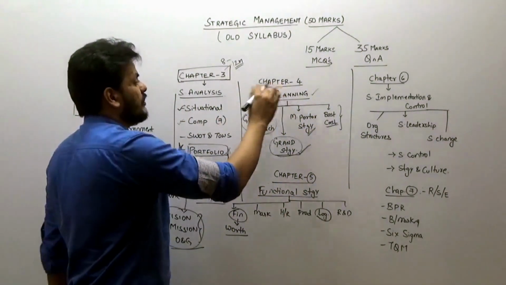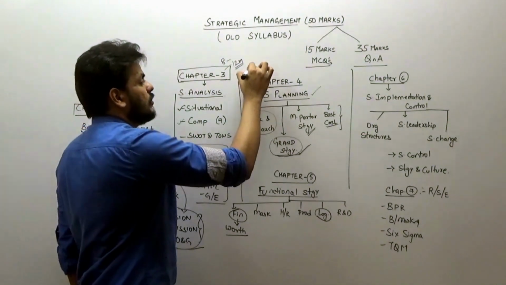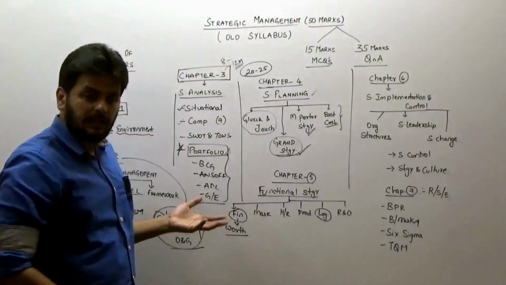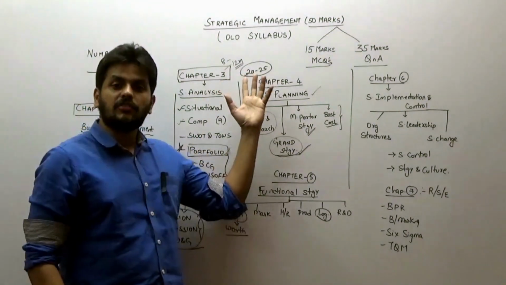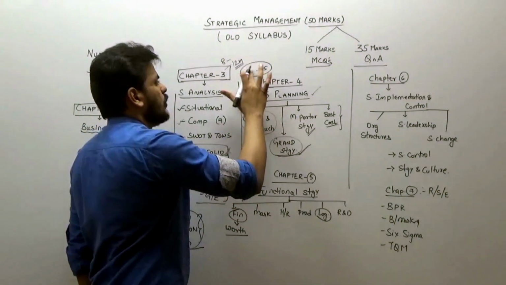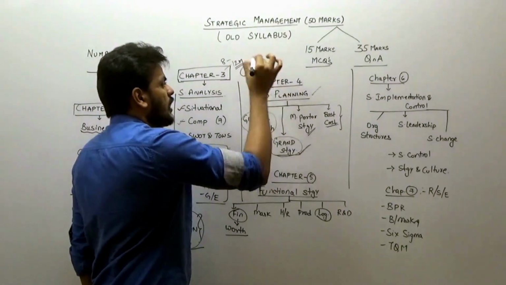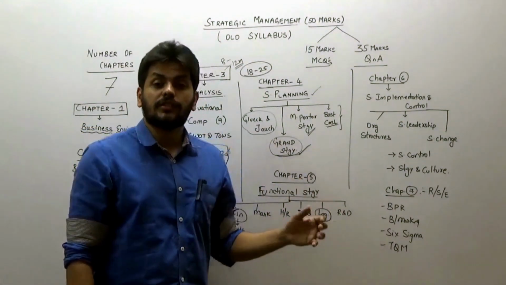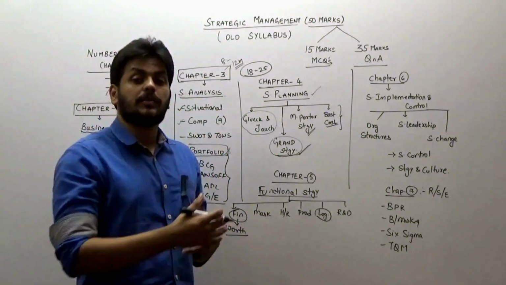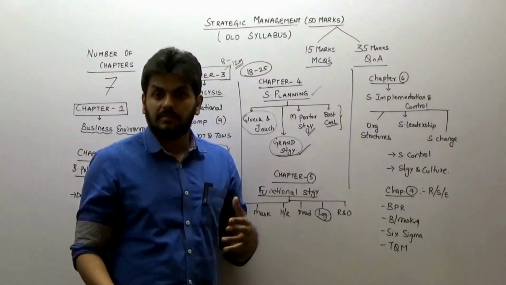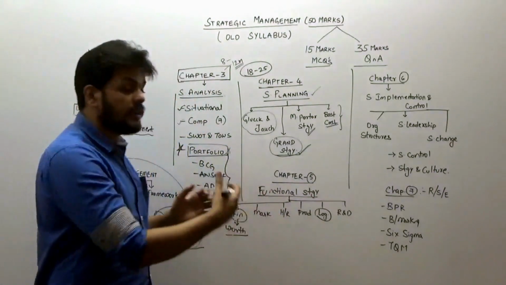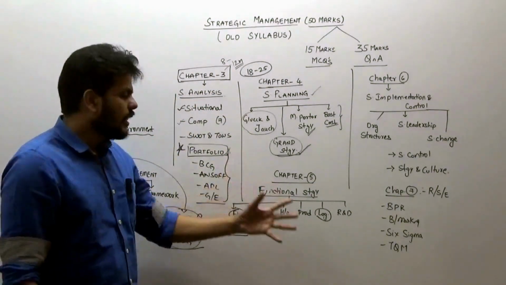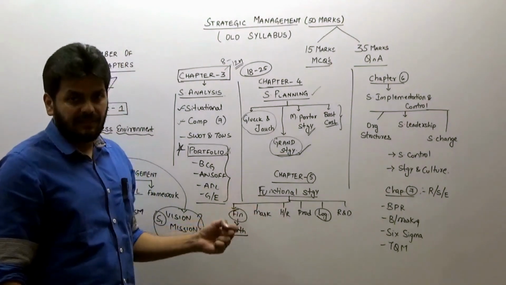These 2 chapters, if I am not wrong, should themselves be 20 to 25 marks. Depending on different attempts, my experience says they range anywhere between 18 to 25. I can give you that range. What you don't know is, you think you have to write only for 50 marks, but the paper is much more than that because they include choice also, right? So they get a higher spread. So please focus on these 2 chapters thoroughly, and of course chapter 5 later.